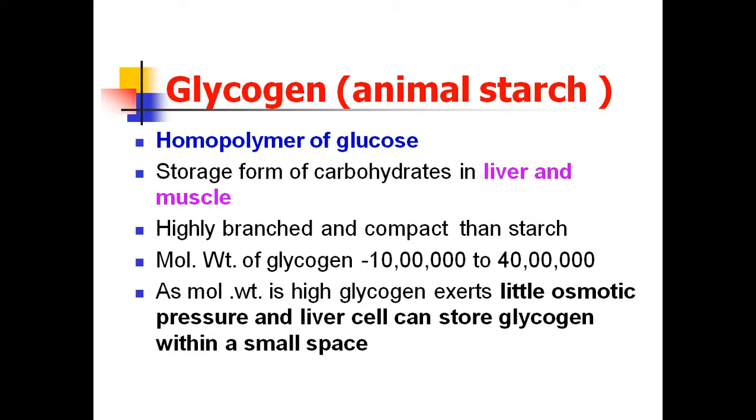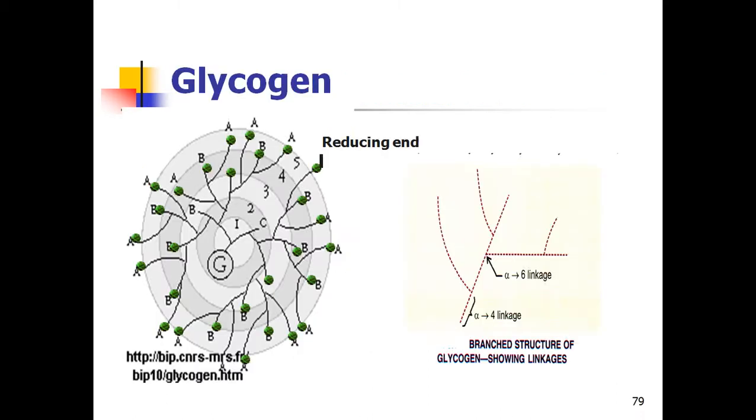Glycogen, if you see, is highly branched and compact when compared to the starch structure. Compared to the starch, the glycogen structure is complex. The molecular weight of glycogen ranges from 10 lakhs to 40 lakhs daltons. As molecular weight is very high, glycogen exerts little osmotic pressure in the cells, and liver cells can store the glycogen in a small space.